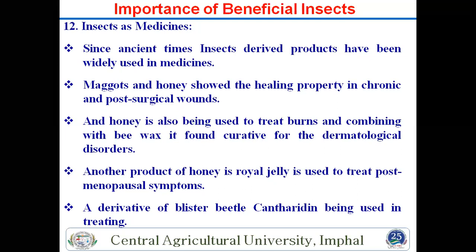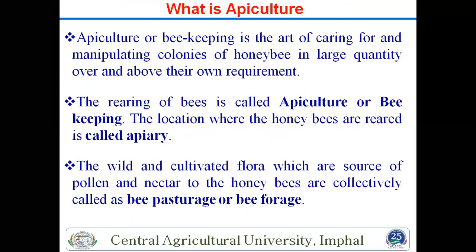So these are some important beneficial insects and also important characteristics of insects. Next, we will start apiculture. We have already talked about the different species of bees, honeybees, but what is apiculture? First, we will start from apiculture. So what is apiculture?